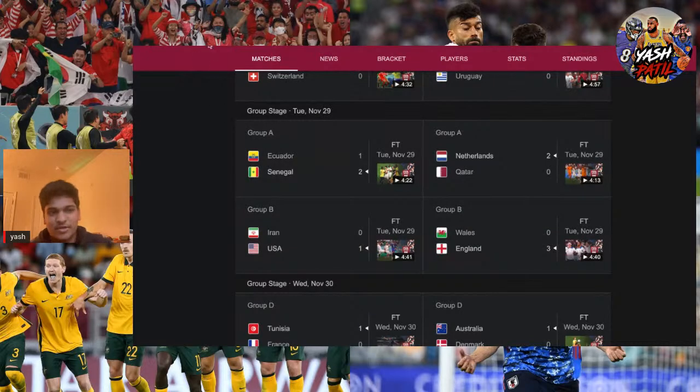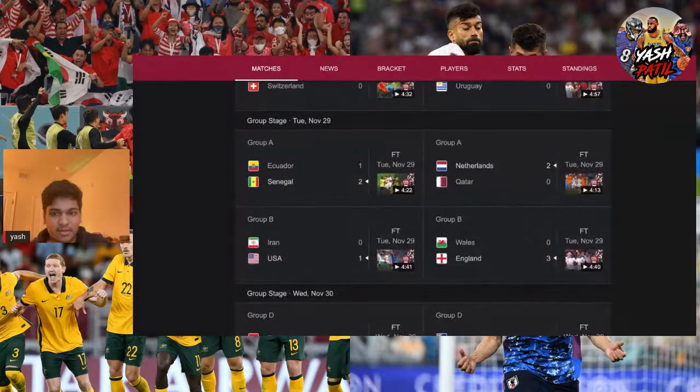And then in general, I think the USA midfield kind of dominated that game. It was very close at the end there, I'm not gonna lie. The USA had to win. If they drew the game or lost the game, they would have been out. But yeah, the midfield played great.